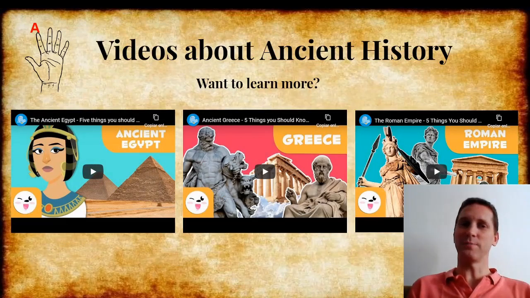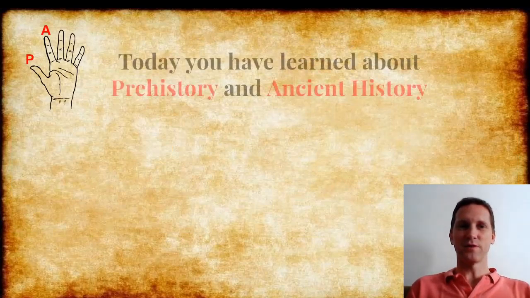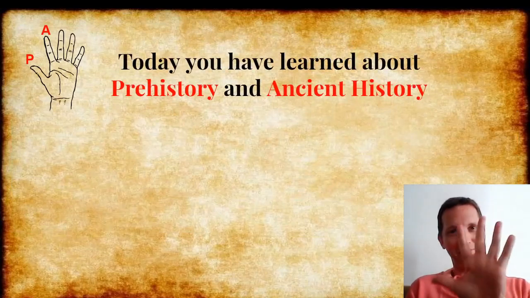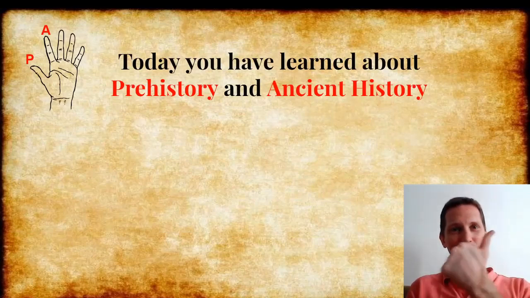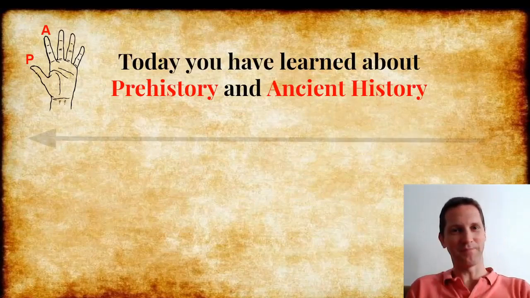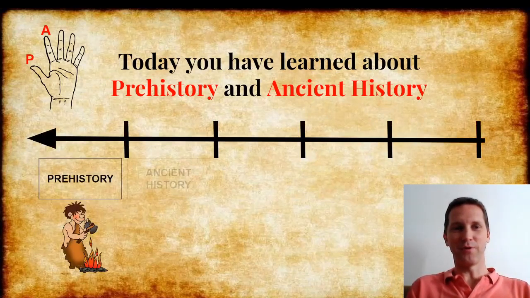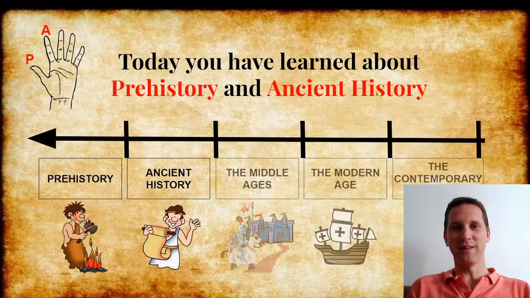If you want to watch some more videos and find out more, you can watch these, but again, it's optional. So today you've learned about prehistory and ancient history. On our hand of 5 periods of history, prehistory, ancient history. 1, 2, 3, 4, 5. So we've learned about prehistory and ancient history, and we'll learn about the last 3 next week. Good job.